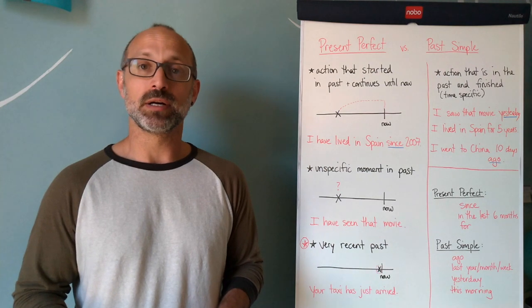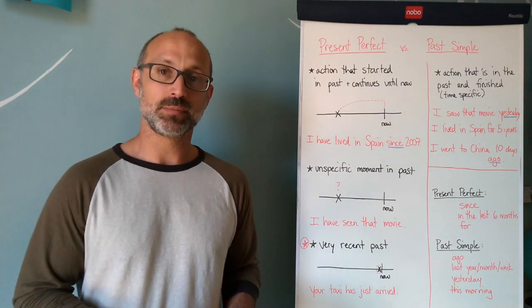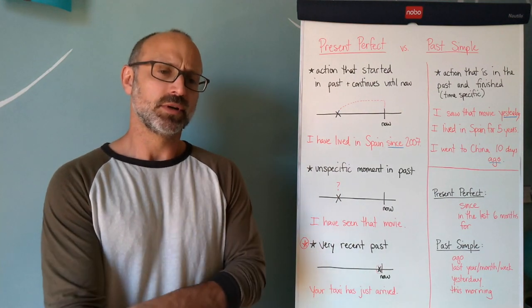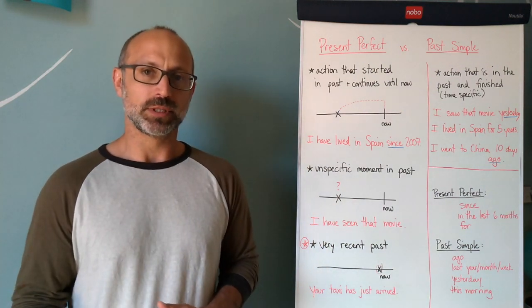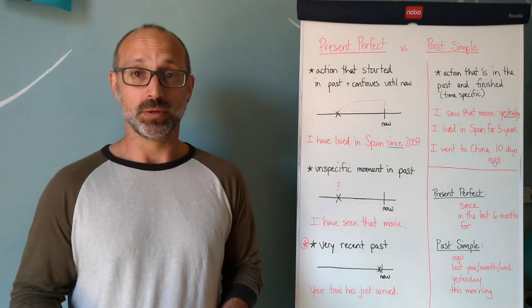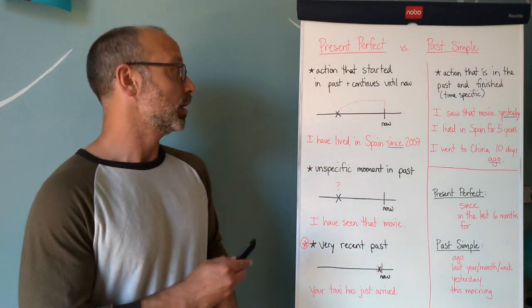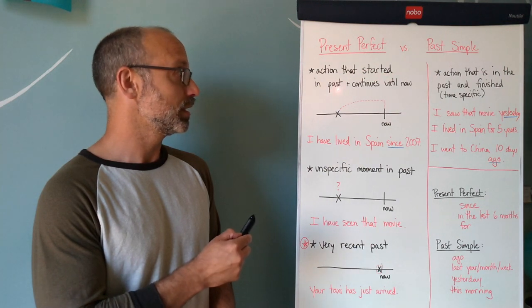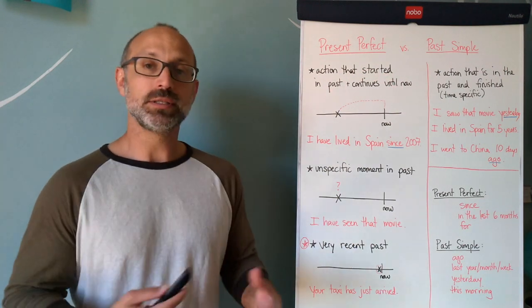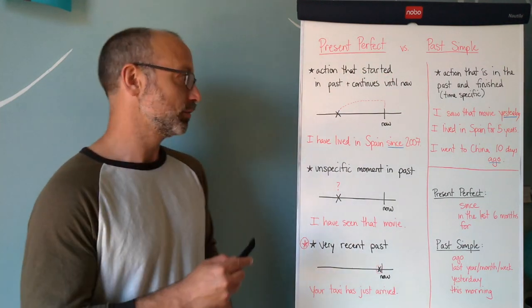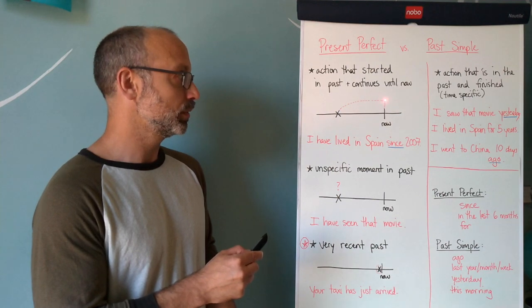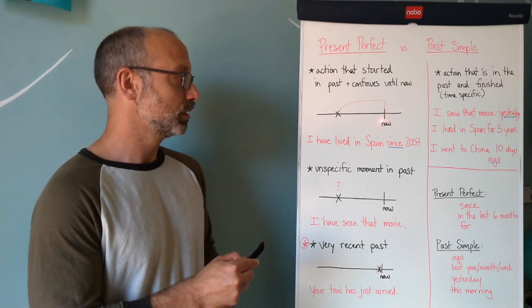Today we're going to speak about the difference between the present perfect and the past simple. So there are some common uses of the present perfect that probably everybody knows. For example, here as you can see, an action that started in the past and continues until now. Right? This is the typical use of the present perfect. So like we said before, an action that starts here in the past and it continues all the way until now, the present. All right.